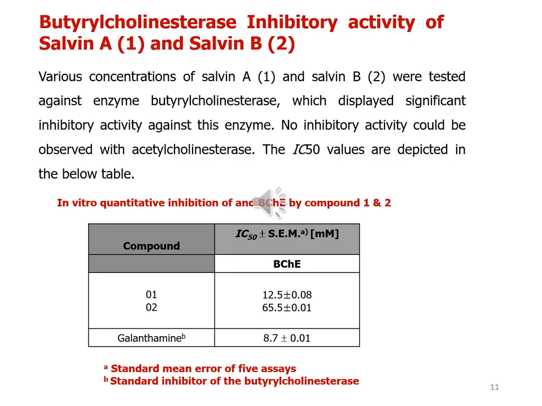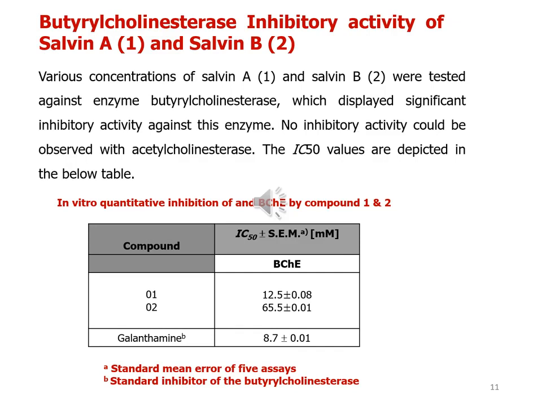The role of butyrylcholinesterase in normal aging and brain diseases is still elusive. It has been found that butyrylcholinesterase is present in significantly higher quantities in Alzheimer's plaques than in normal age-related non-demented brains. Various concentrations of Salvin A and Salvin B were tested against the enzyme butyrylcholinesterase, which displayed significant inhibitory activities against this enzyme. No inhibitory activity could be observed with the acetylcholinesterase enzyme.